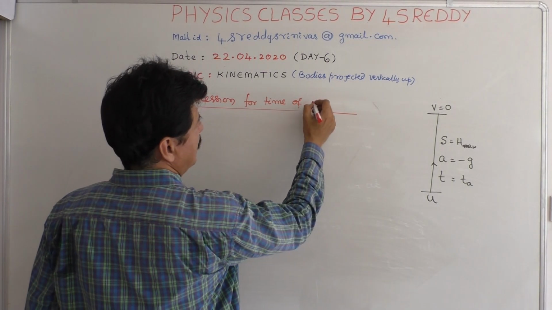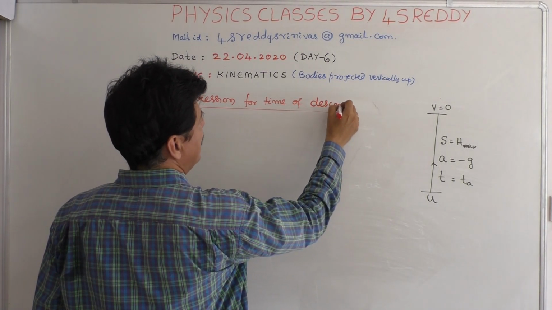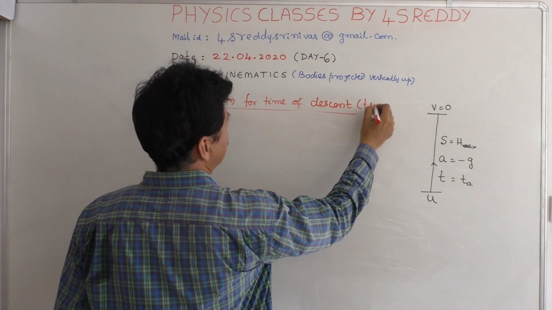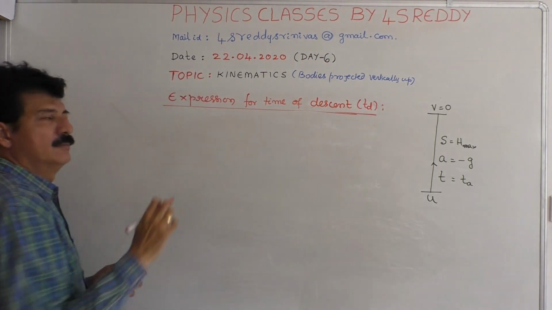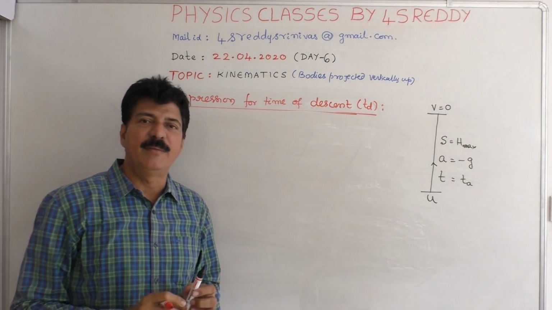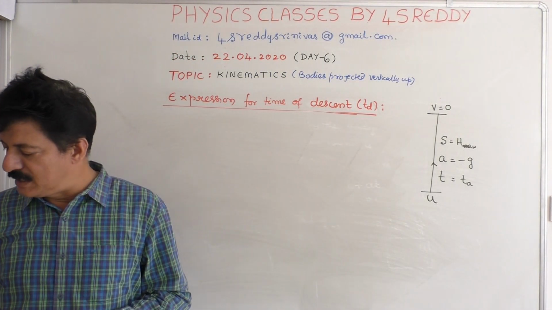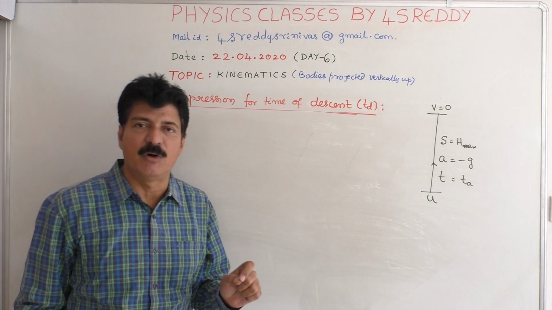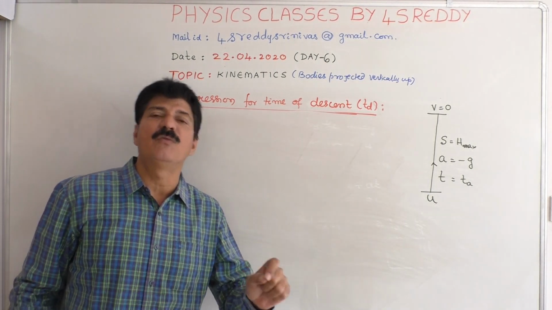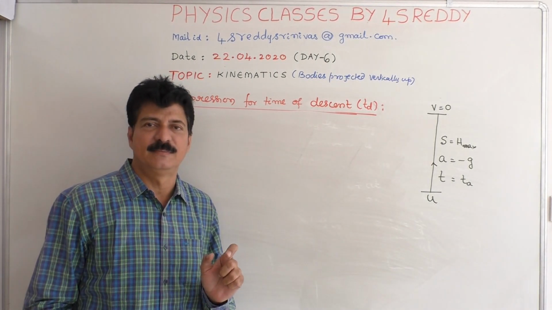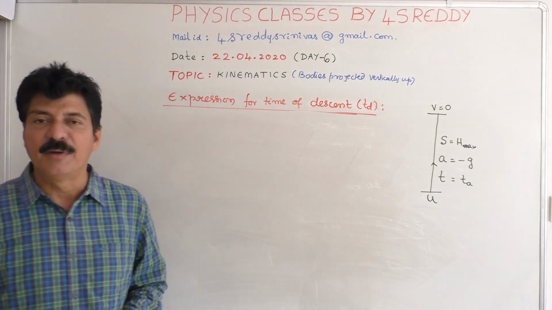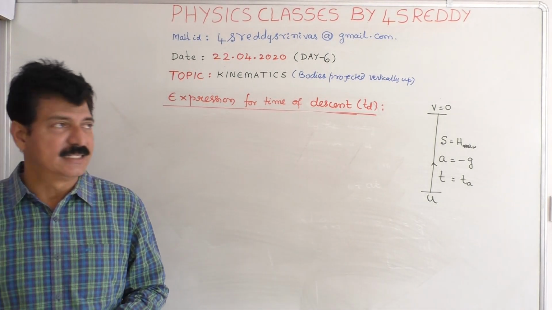The next one is the expression for time of descent. That is the next one. What is meant by time of descent? Time of descent means the time taken by the body to reach the ground from the maximum height is called as the time of descent.